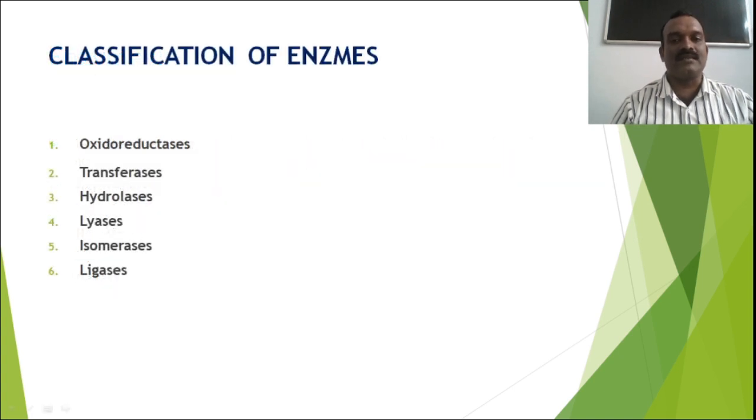Classification of enzymes. There are 6 classes of enzymes. First one, oxidoreductases. Second one, transferases. Third one, hydrolases. Fourth one, lyases. Fifth one, isomerases. Sixth one, ligases.